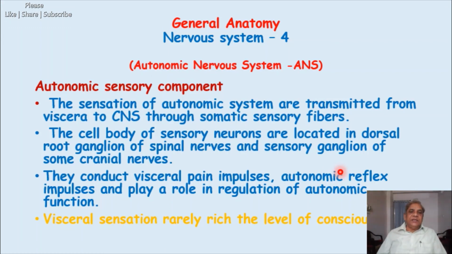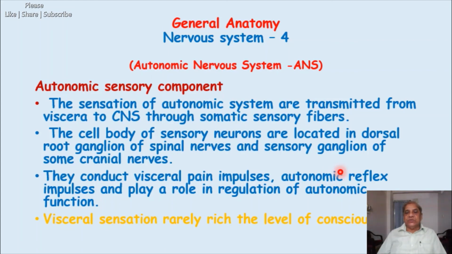Now, what sensation are they carrying from the viscera? They conduct visceral pain impulses. That is the most important, which sometimes reaches our level of consciousness. They also carry the sensation for forming the autonomic reflex arc and play a role in the regulation of autonomic function.